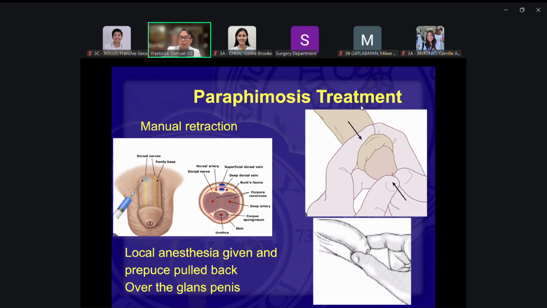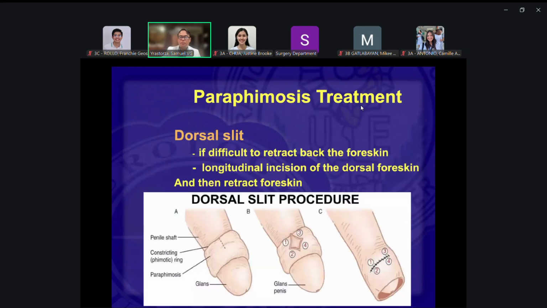This is one thing that you can really do for your patient if you do not have any urologist around. But if you have a urologist around, you want to be sure, then you can probably call the urologist. But this is something you can do if you do not really have any urologist around in the immediate vicinity or immediate calling.